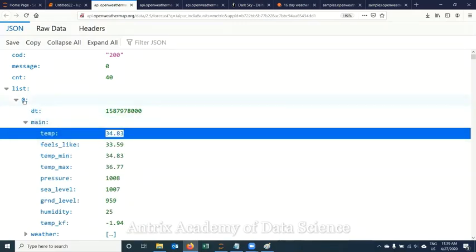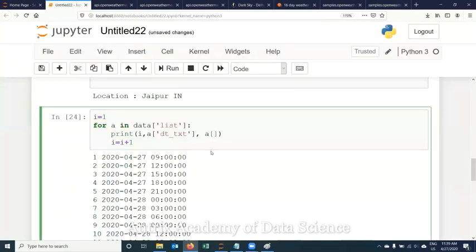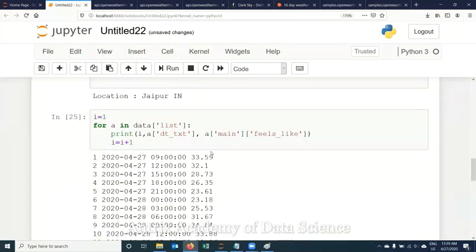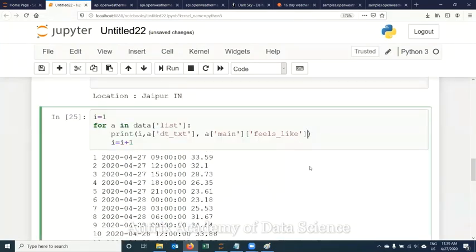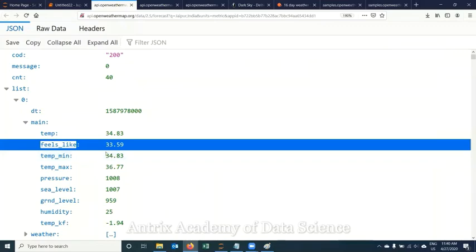Let's see, I want to access main and feels-like. So under main, I have to extract feels-like. Now this is my feels-like temperature. Next, I'm looking under main only, because all weather forecasting is available in main. Fine, I'll get it. Next, I say temperature minimum and temperature maximum.